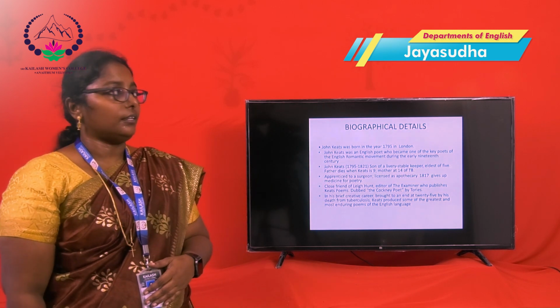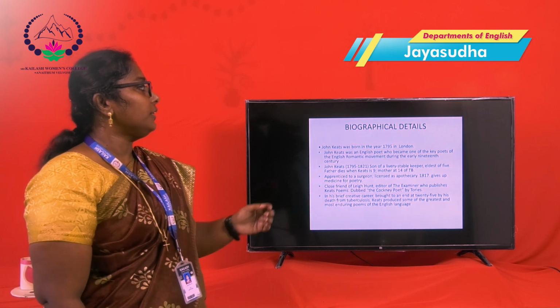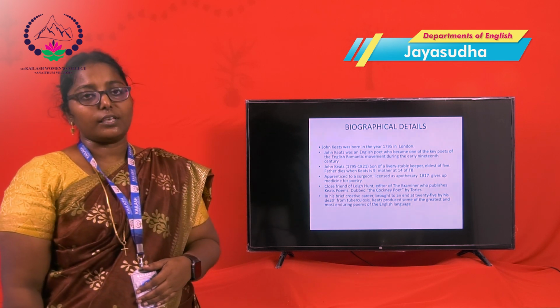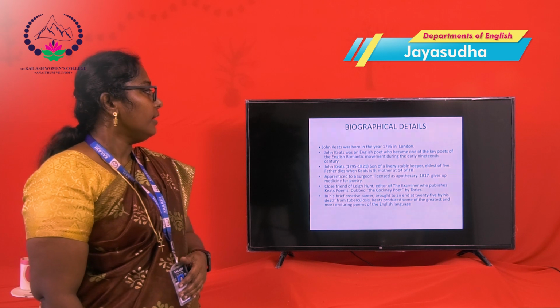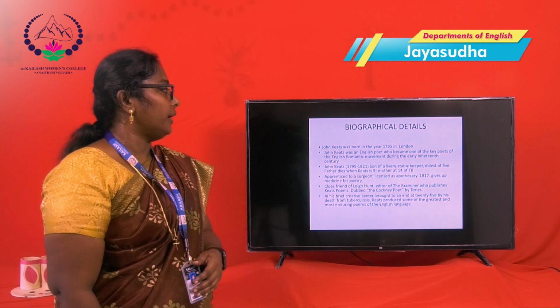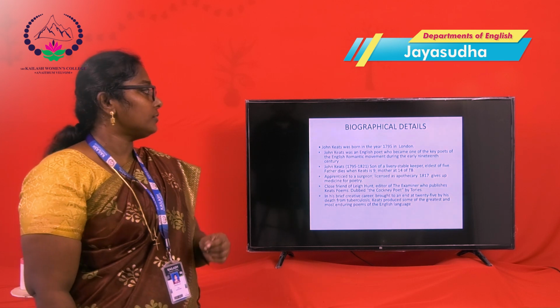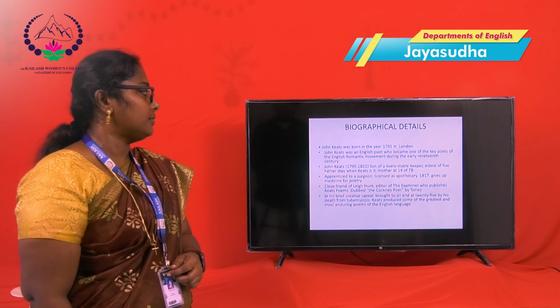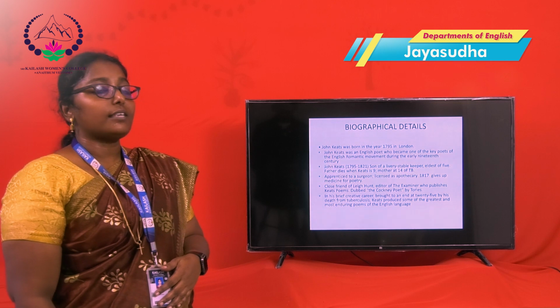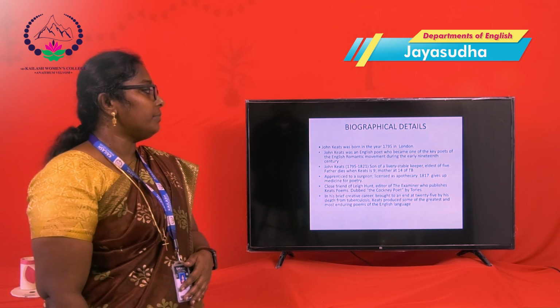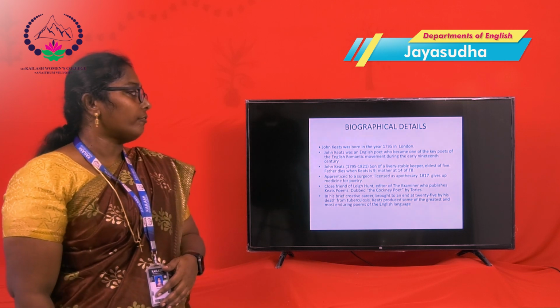Who is John Keats? John Keats was born in the year 1795 in London. He was an English poet, one of the key poets in the English romantic movement. John Keats was the son of a livery stable keeper, the eldest of five.